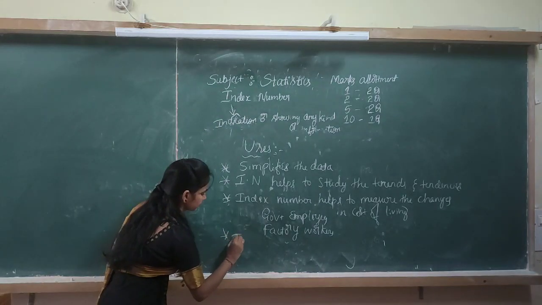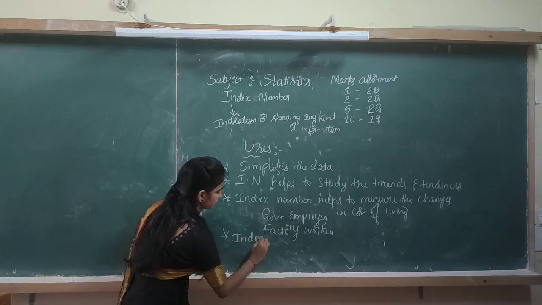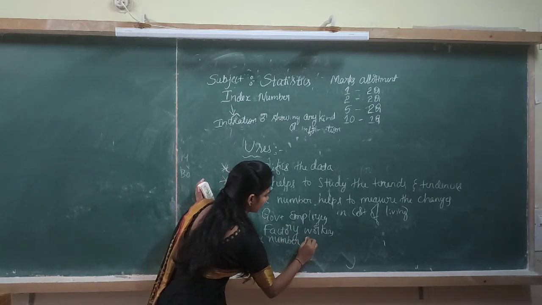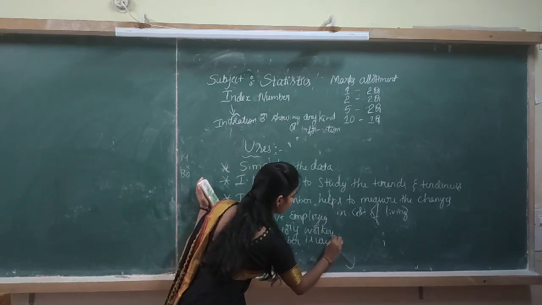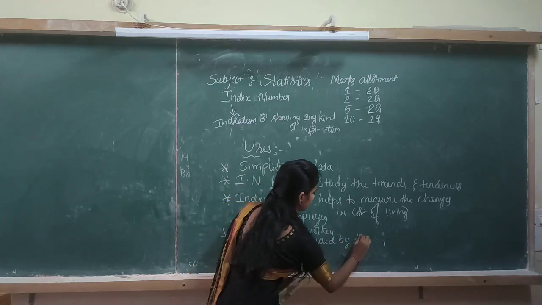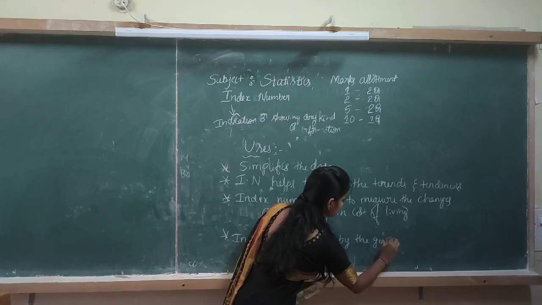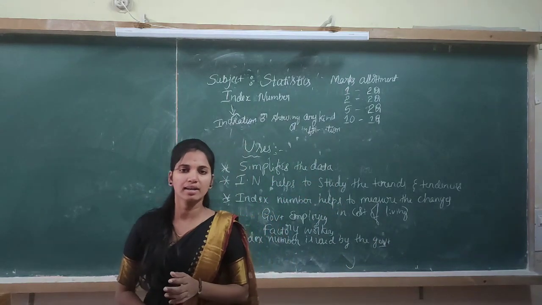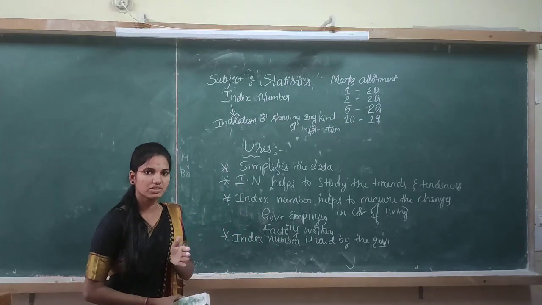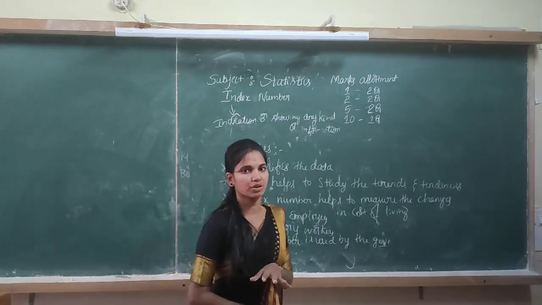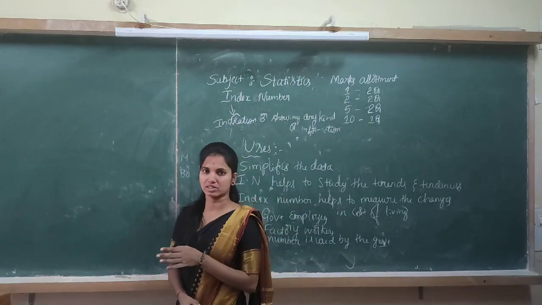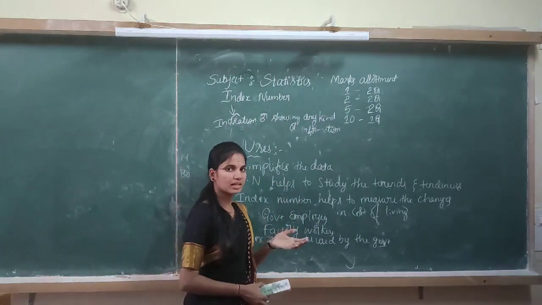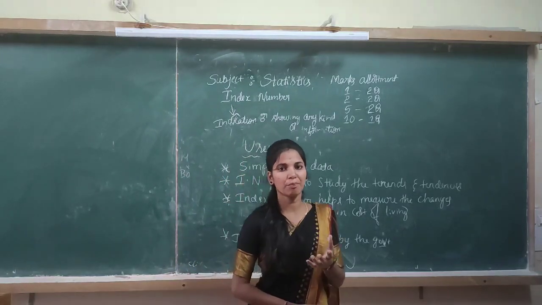Next, index number is used by the government. The concept of index number is used by the government for the fixation of bank rates, or for framing suitable policies, and for imports and exports.